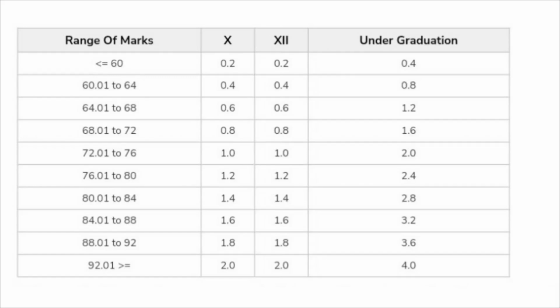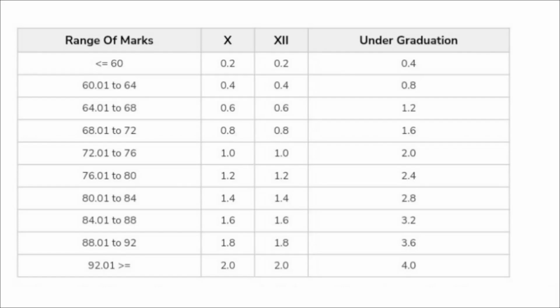Then if your percentage ranges between 72 to 76, then your class 10th and 12th have 1 mark weightage, and your graduation has 2 marks weightage. Then if your percentage ranges between 76 to 80, your class 10th and 12th have 1.2 marks weightage, and your graduation has 2.4 marks weightage. If it is between 80 to 84, your class 10th and 12th have 1.4 marks weightage, and your graduation has 2.8 marks weightage. If it is between 84 to 88, then your class 10th and 12th have 1.6 marks weightage, and your graduation has 3.2 marks weightage.